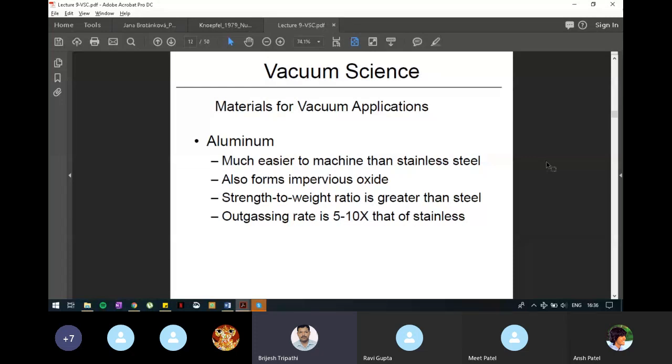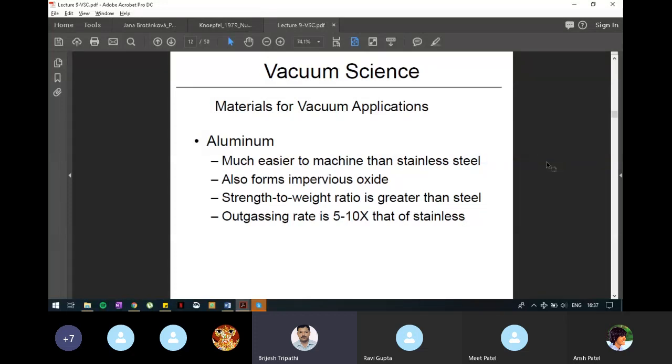If you are talking about space travel, you need to have a lightweight, high vacuum system. There you may use aluminium. Even though its outgassing rate is high, if it is baked and used in outer space, where there is no air outside the system, there is no possibility of air penetrating through the material, and outgassing will take place.